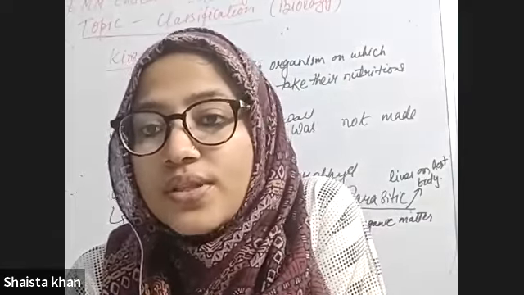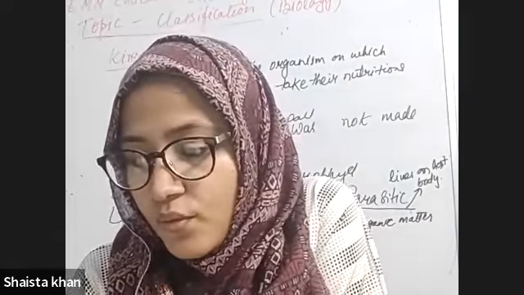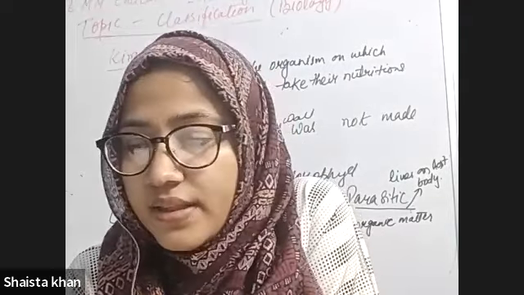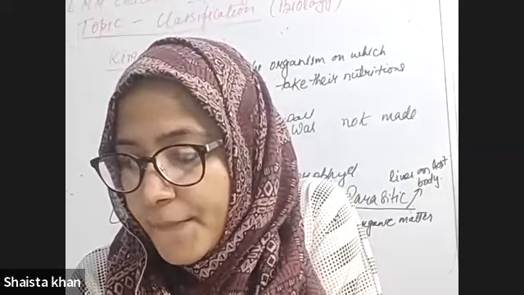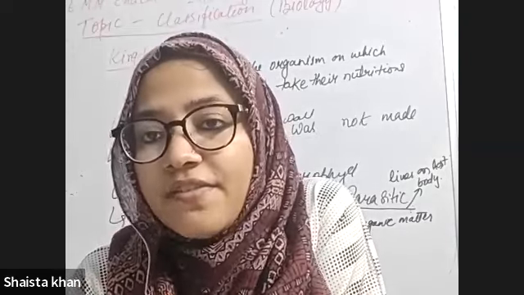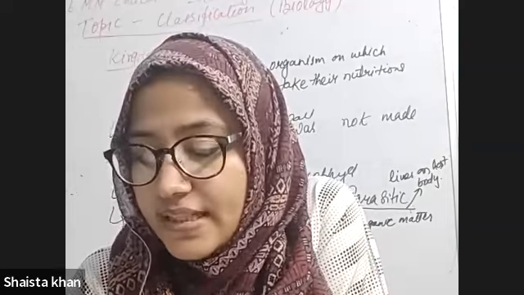After that, we will also study viruses, and after that, we will study classifying animals, how animals are classified into how many categories.